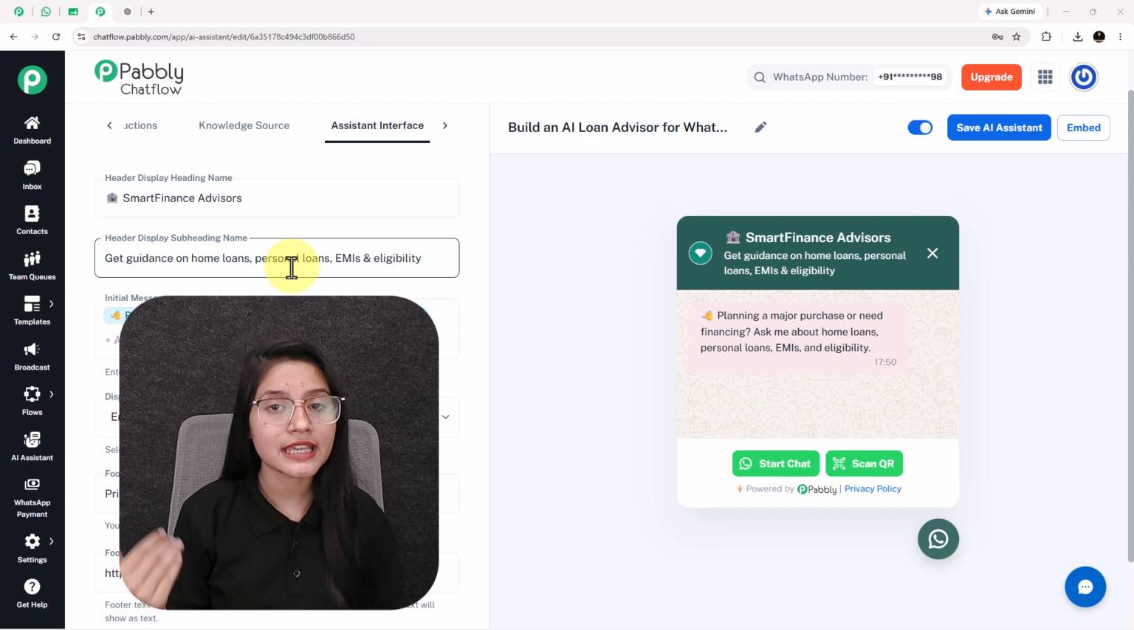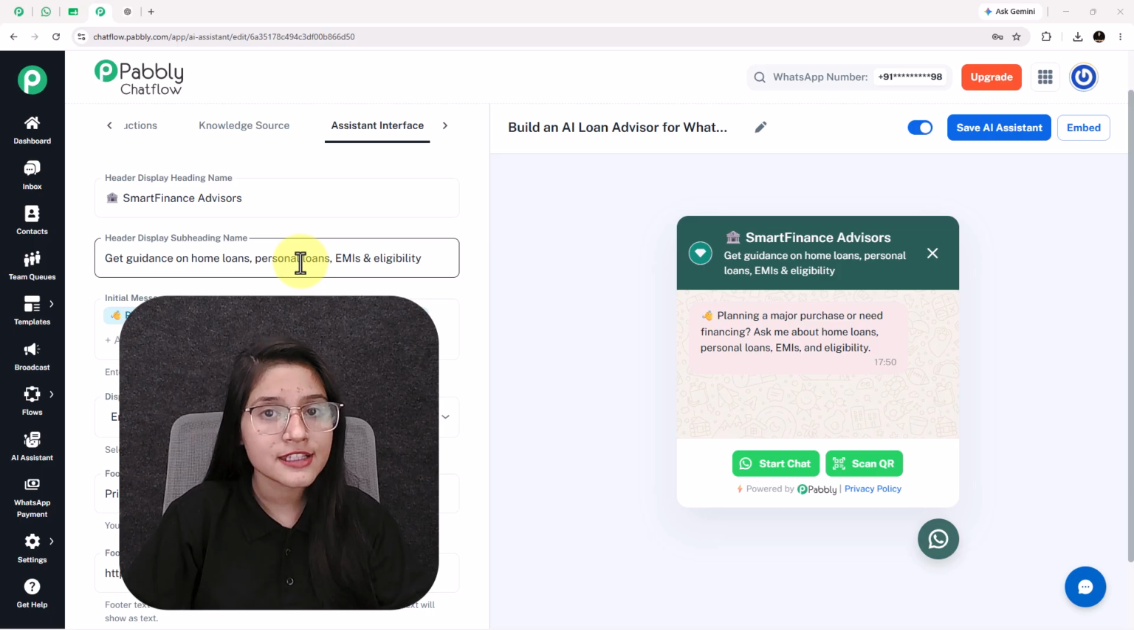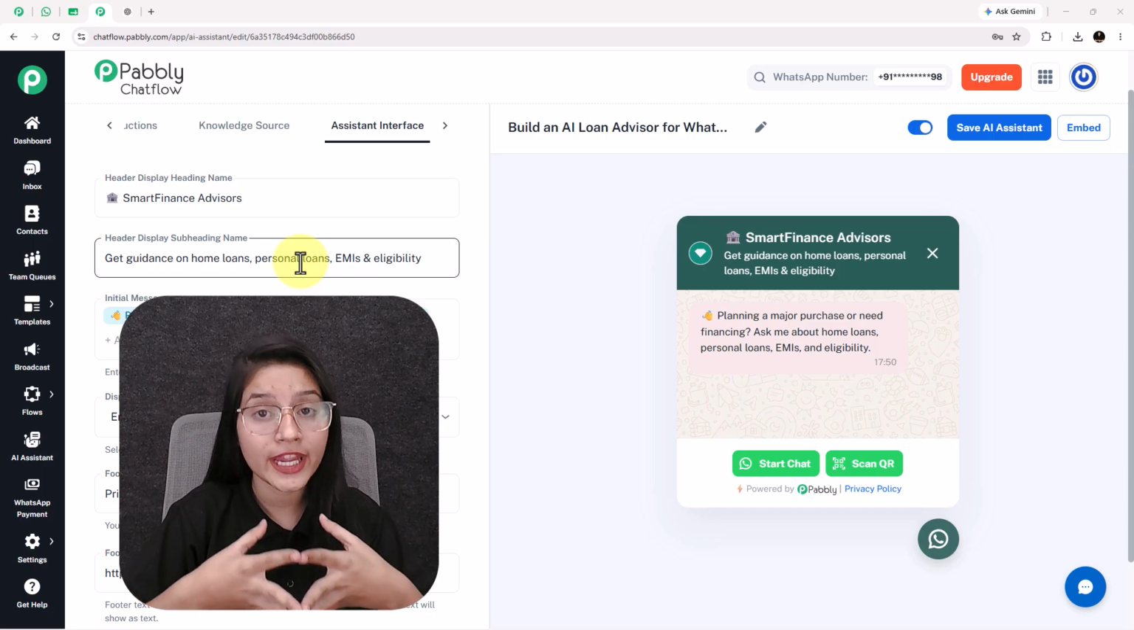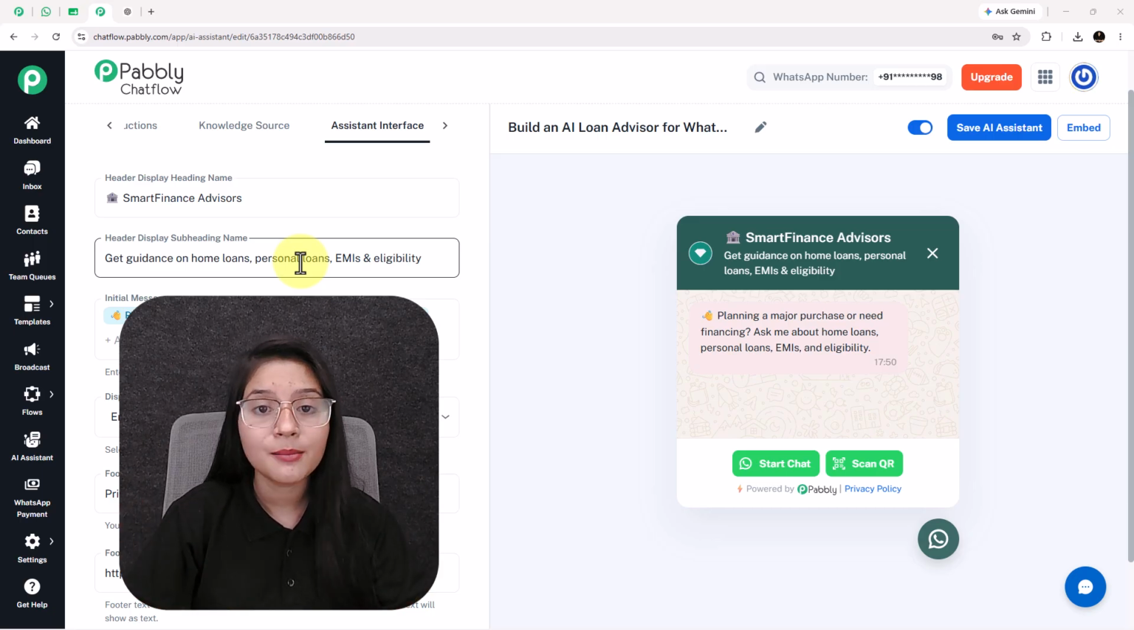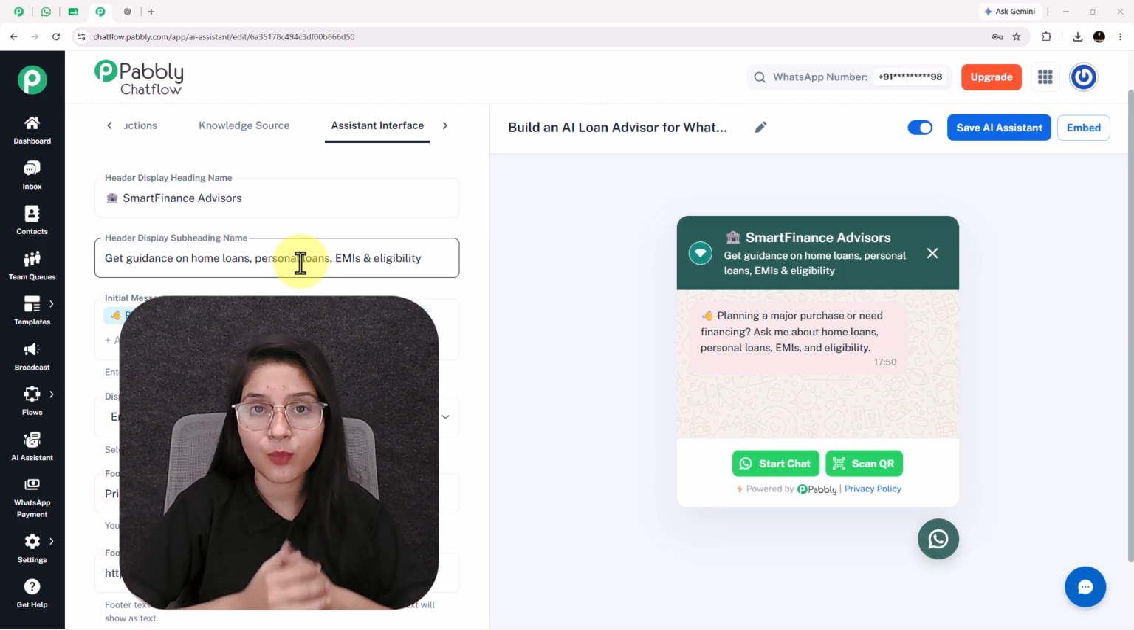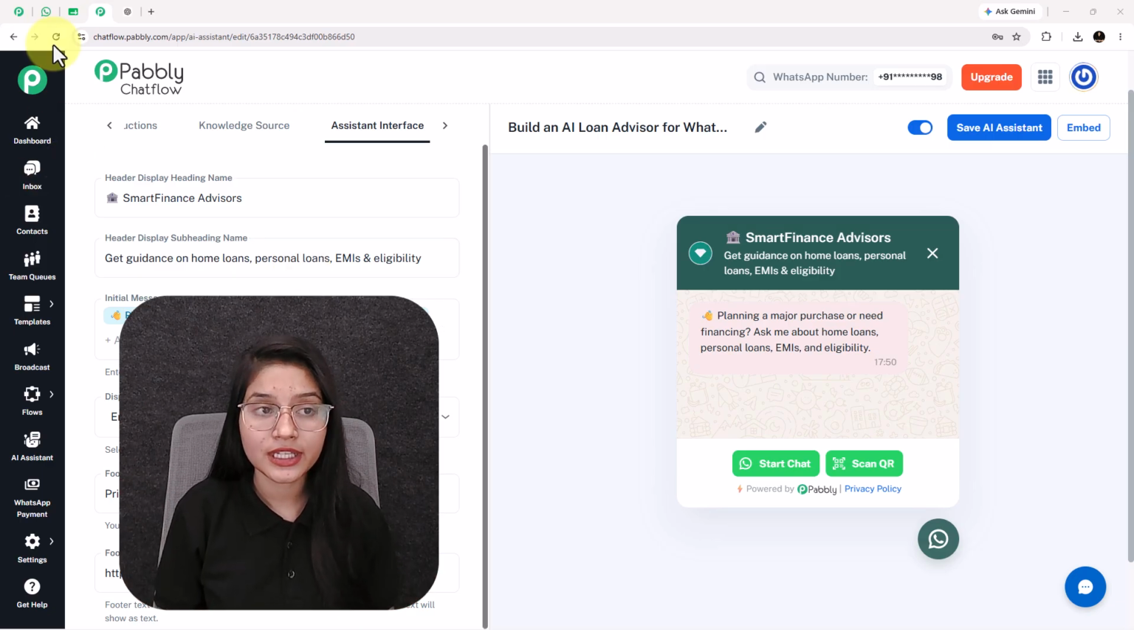Most people think AI assistants just answer FAQs. But what if your AI assistant could actually act like a loan advisor, understanding income, EMIs, property budget, and eligibility? Before I show you how to build this AI loan advisor, let's test it with a real customer.